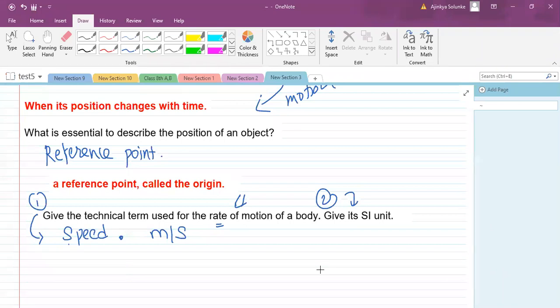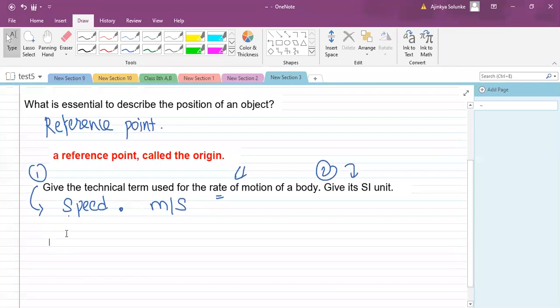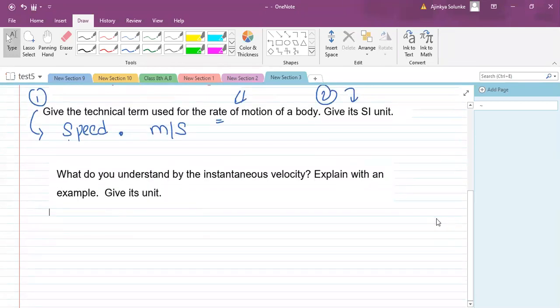Okay. So what do you understand? Next question we'll see. This is just the explanation part. It is actually a theoretical question, not numerical based. Give me the answer for this. What do you understand by instantaneous velocity? What do you mean by instantaneous velocity?